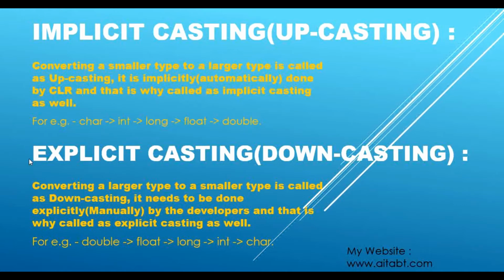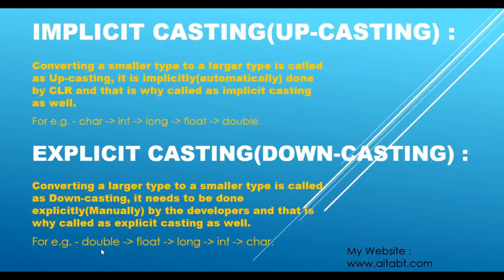Now explicit casting, that is downcasting. Converting a larger type to a smaller type is called downcasting. It needs to be done explicitly, that is manually, by the developers, and that is why it is called explicit casting as well. Now we have discussed what the types in C# are in the second video of this tutorial series. If you have not watched that video, just go and watch that first in order to understand this better.